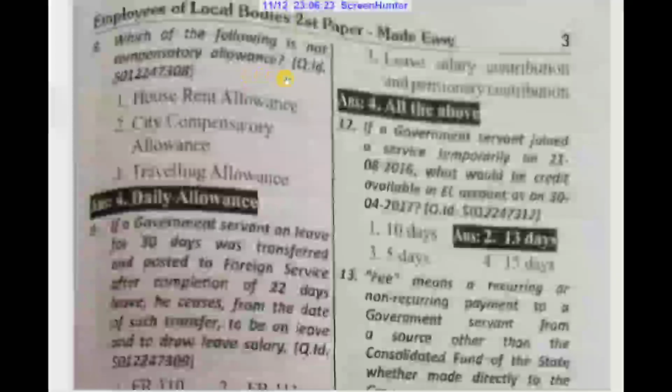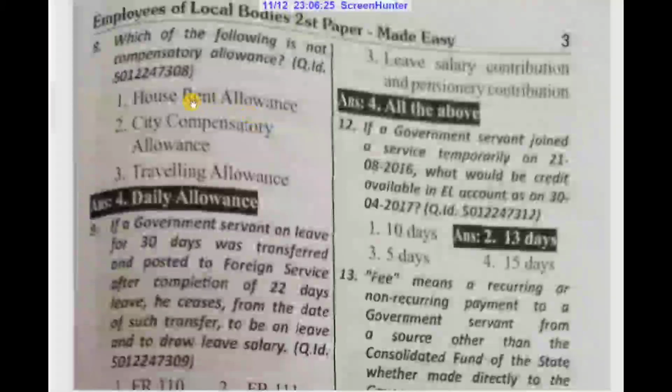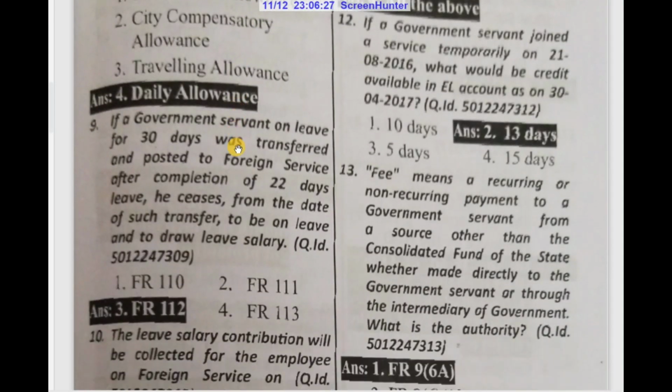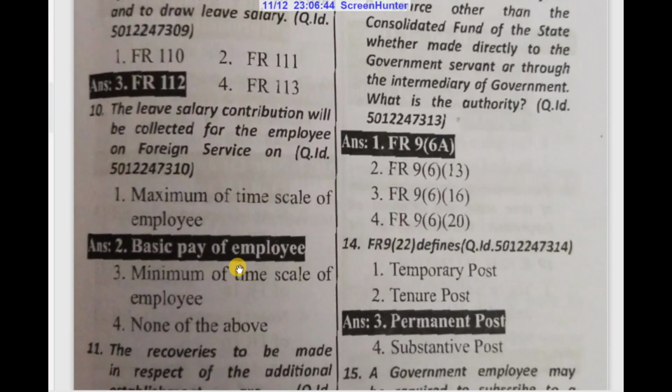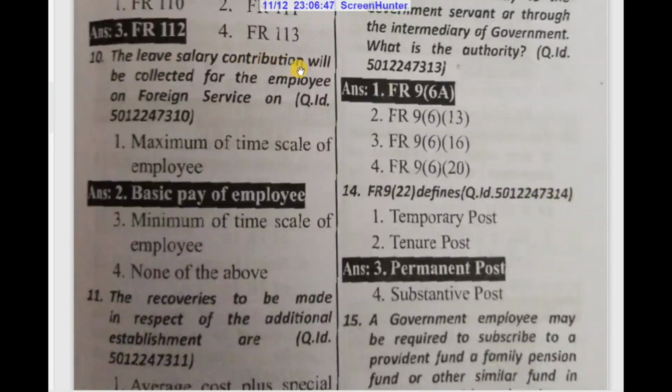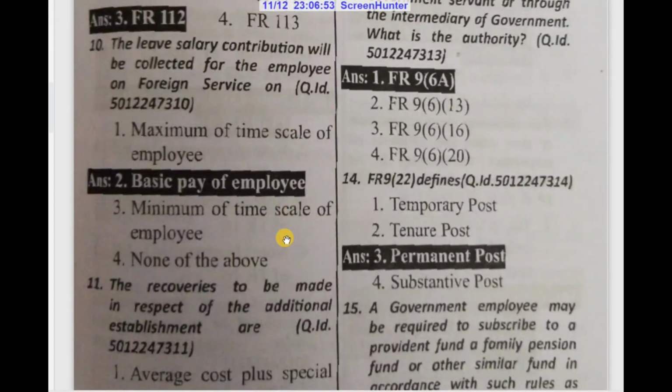Which of the following is not compensatory allowance? Daily allowance is not a compensatory allowance. If a government servant on leave for 30 days was transferred and posted to foreign service after completion of 22 days leave, he ceases from the date of such transfer to be on leave and to draw leave salary. FR 112. The leave salary contribution will be collected for the employee in foreign service on basic pay of employee.